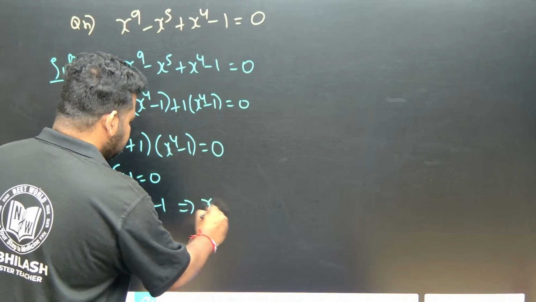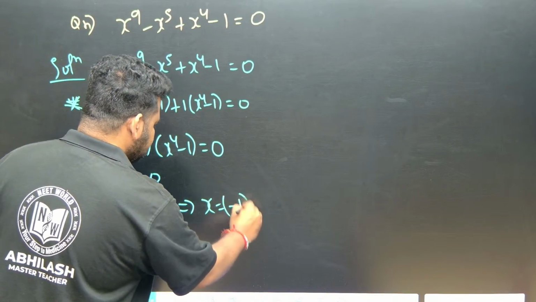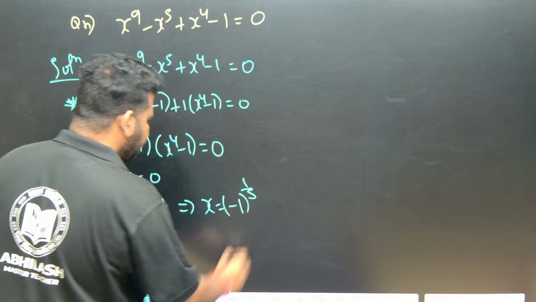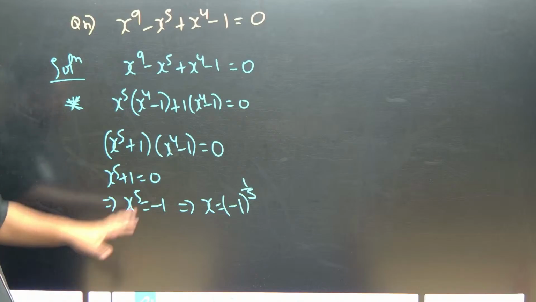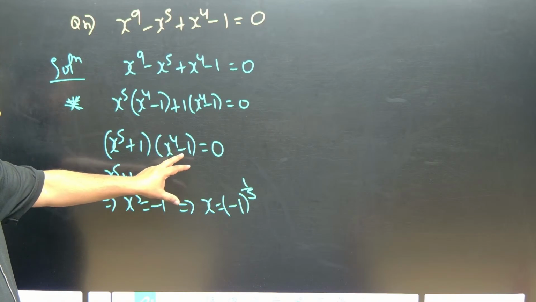This implies x can be written as minus 1 to the power of 1 by 5. Let us come back to x to the power of 4 minus 1 is equal to 0 later.